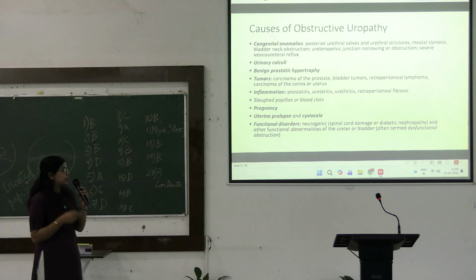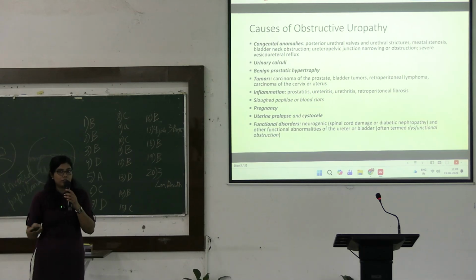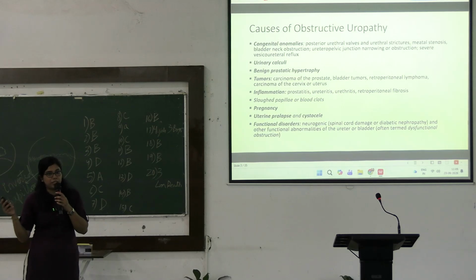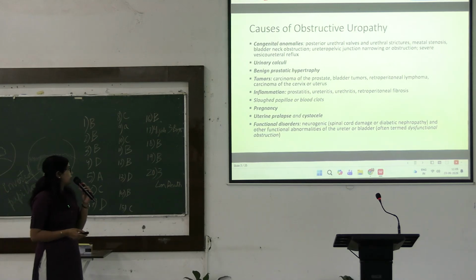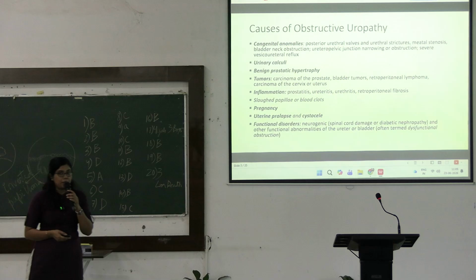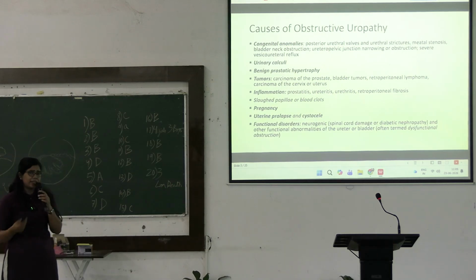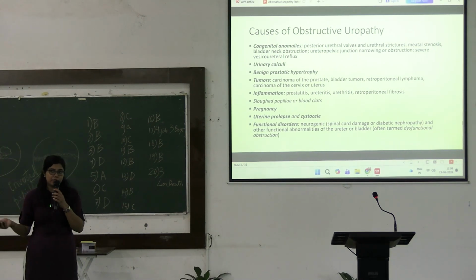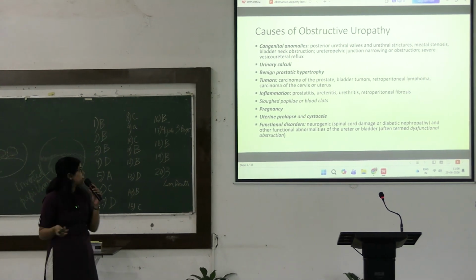Next, we will come to the calculi, the stones. Urinary calculi are another important cause. We will come to that discussion later in detail. Next, we can have benign prostatic hypertrophy, that is benign increase in size and cellularity of the prostatic gland seen in male patients.